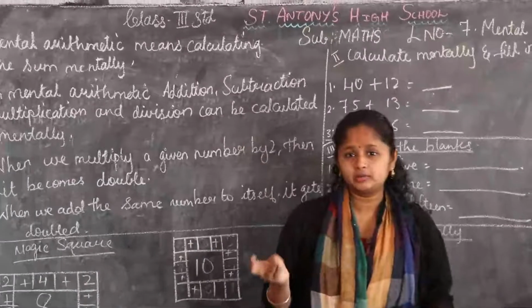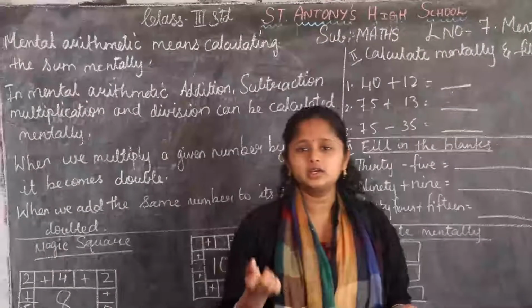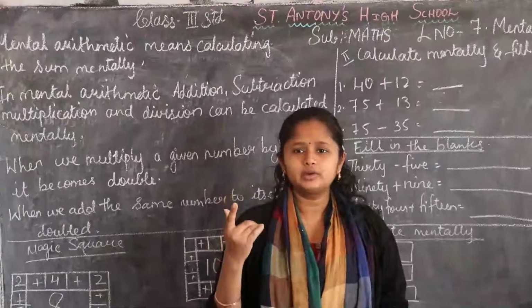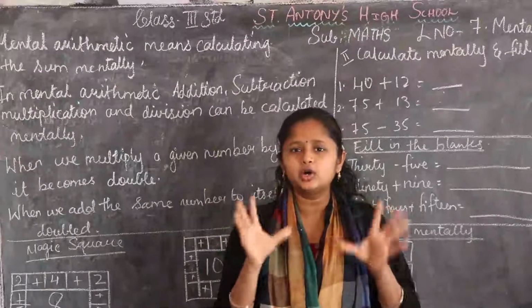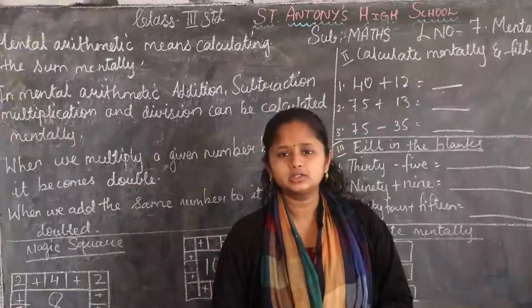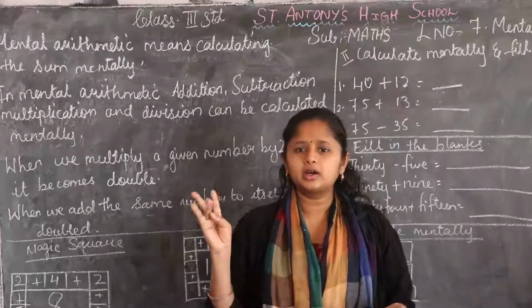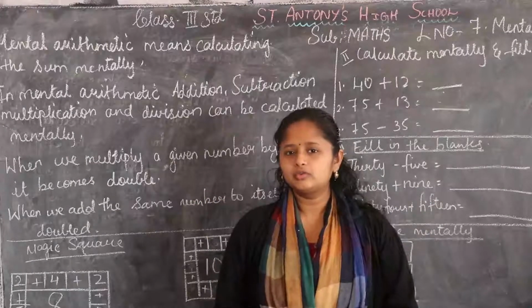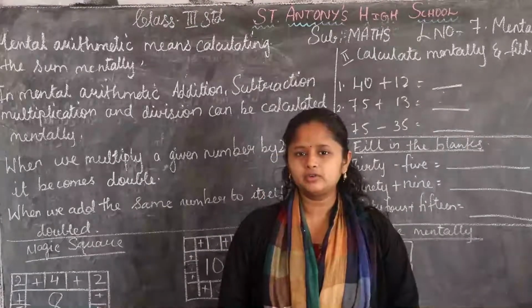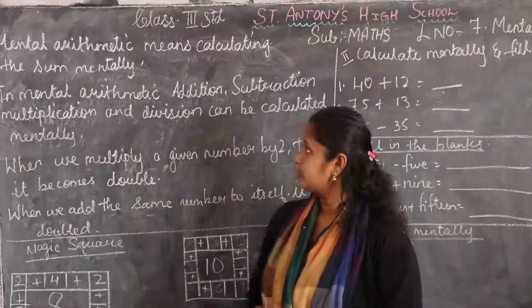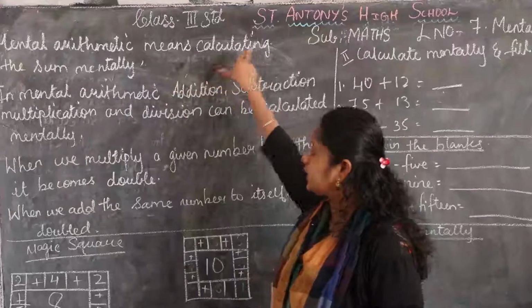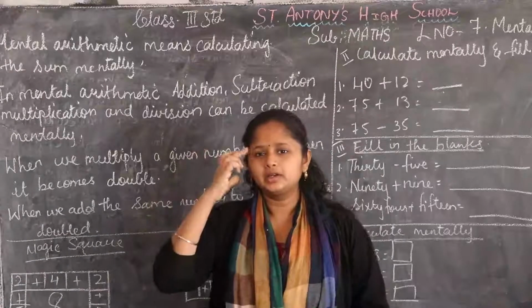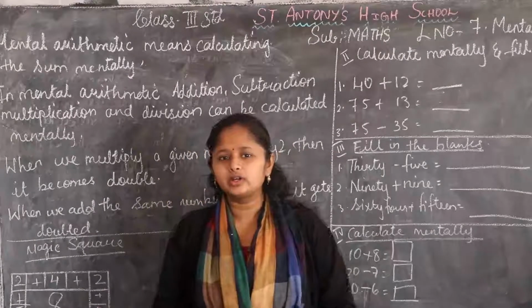When you were adding, subtracting, multiplying and dividing, that time we used finger counting, or we used to compare the objects, or we used to say the tables. Yes, and we used to subtract by counting the fingers. Here we have to calculate by mind. So mental arithmetic means calculating the sums mentally, by mind.